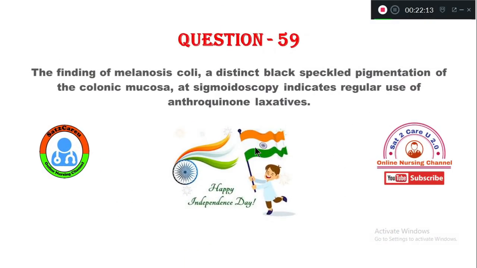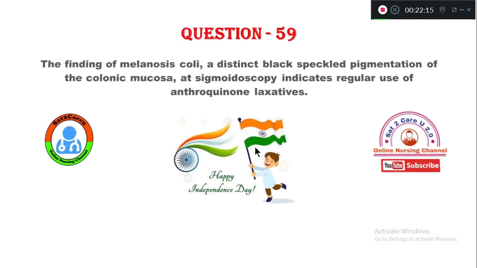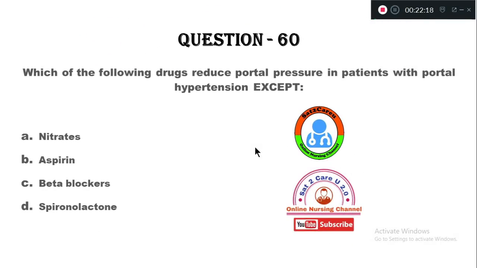Question number 60. Now let's see question number 60. Which of the following drugs does not reduce portal pressure in a patient with portal hypertension, except option A, nitrates. B, aspirin. C, beta blocker. D, spironolactone.